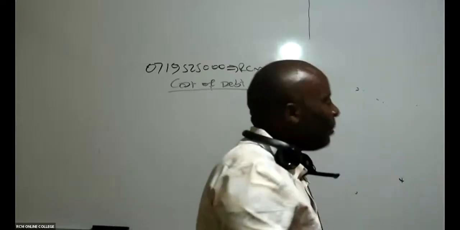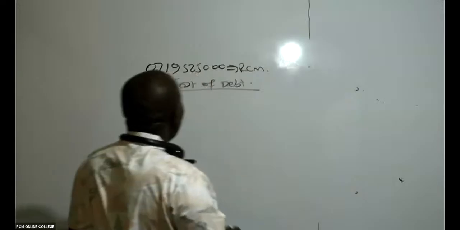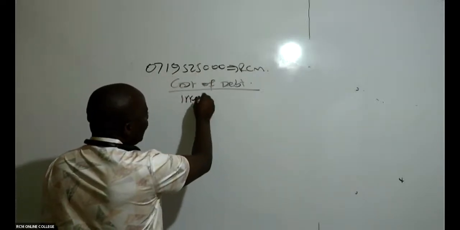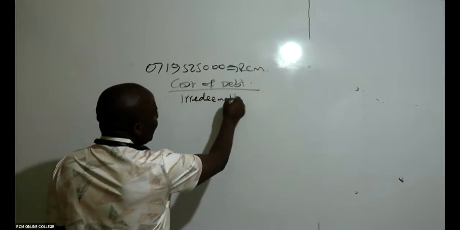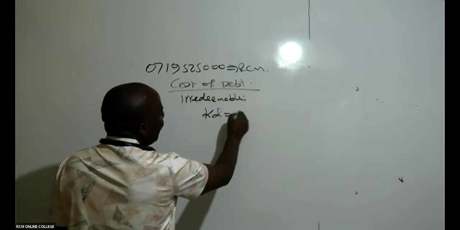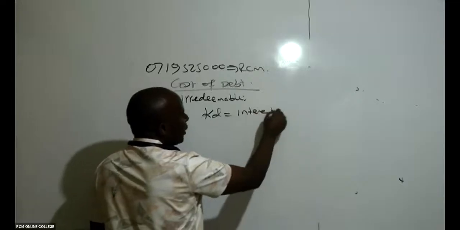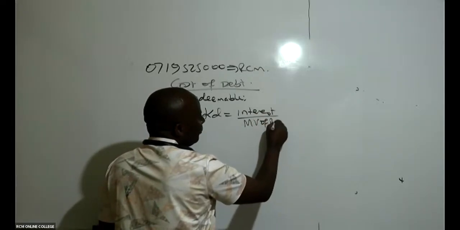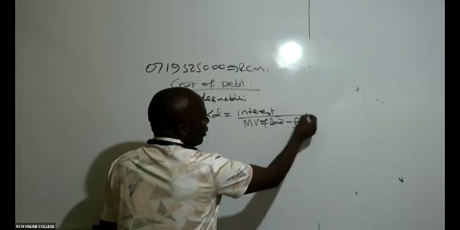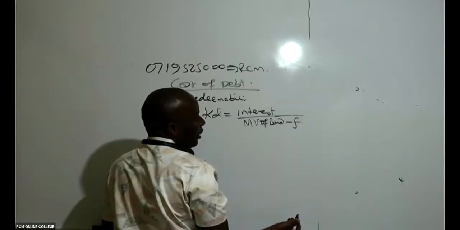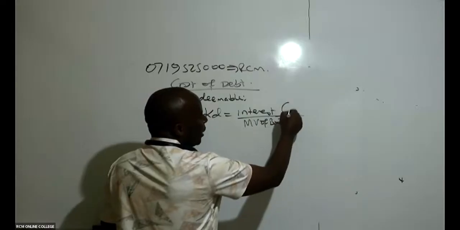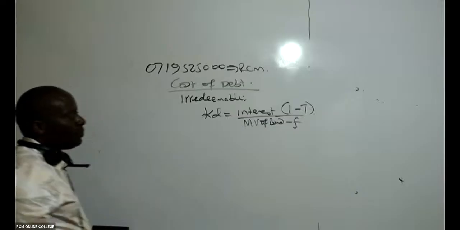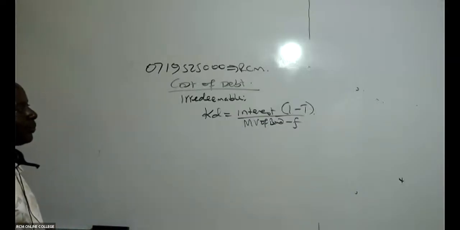Because if it is irredeemable, what I will do, I will simply come and get my KD. My KD is very easy. I will take the interest, divide this by your market value of the bond, minus any flotation cost if there is. And this interest must be after what? After tax. The interest there must be after tax.